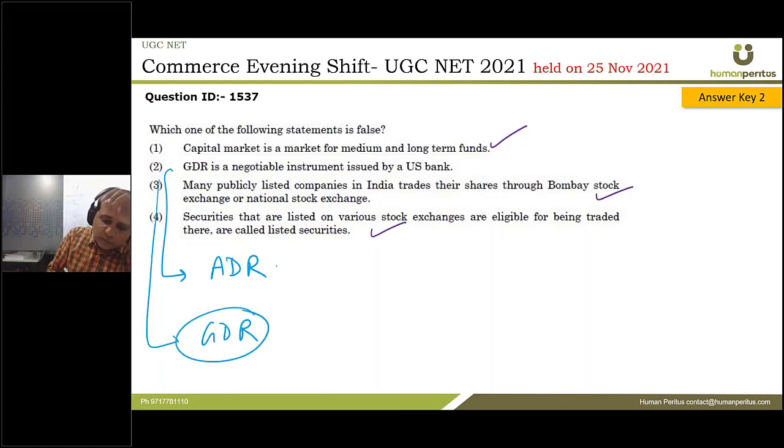Okay, so in case of ADR, it will be a negotiable instrumental certificate issued by a US bank, which will have the underlying value of the share. So in case of ADR, a US bank will do that. But since GDR is when the company is listed outside the USA, how can it be a US bank? Therefore, the second statement is wrong and the correct answer is 2.